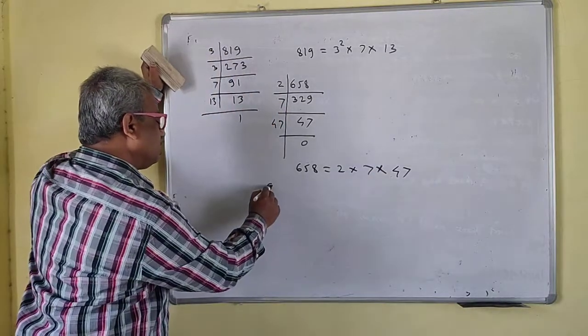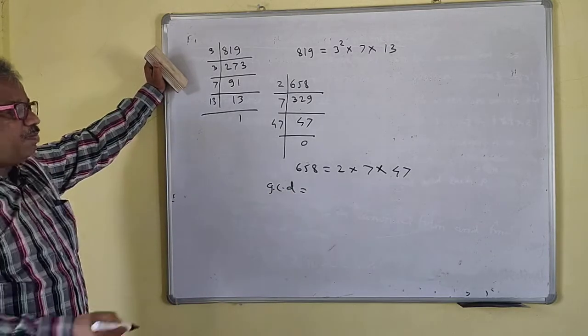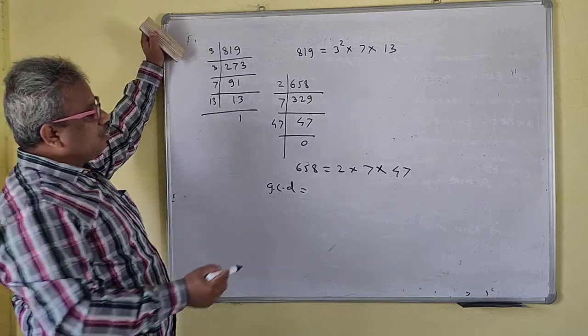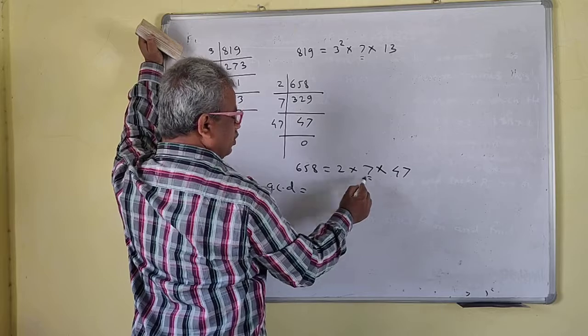Okay. Now we'll see the GCD. GCD is equal to, we'll check the common factor here. Now see, there is no 3. 7, yes, there is 7. So this is 7.